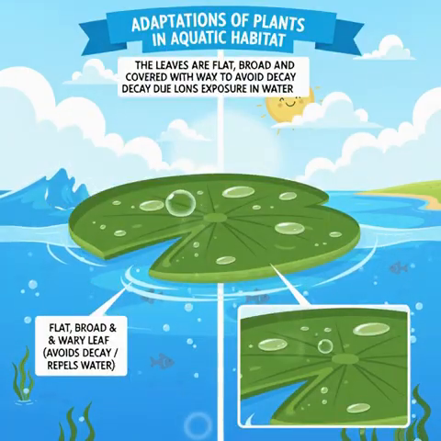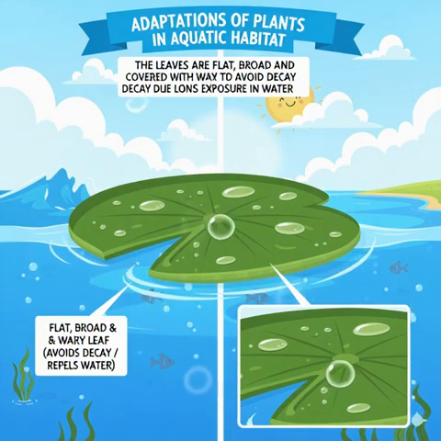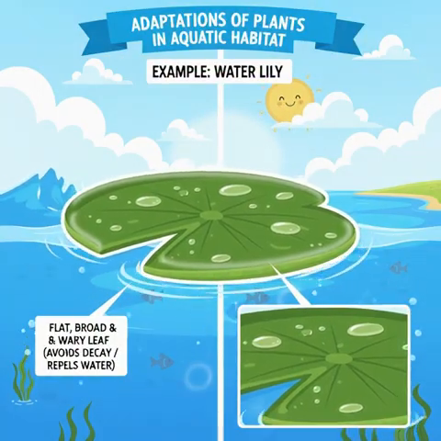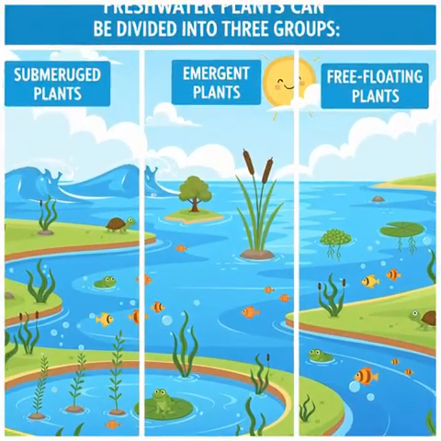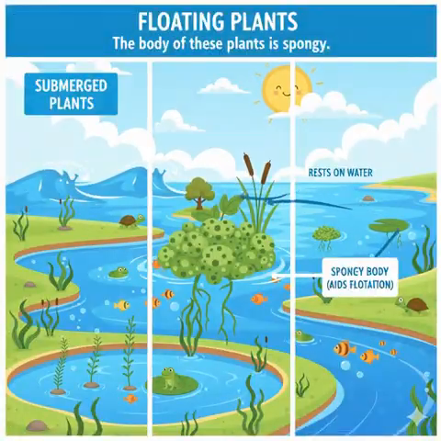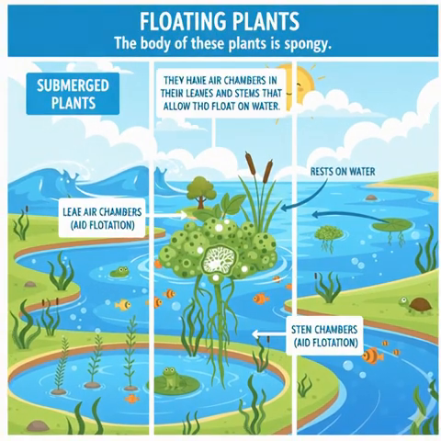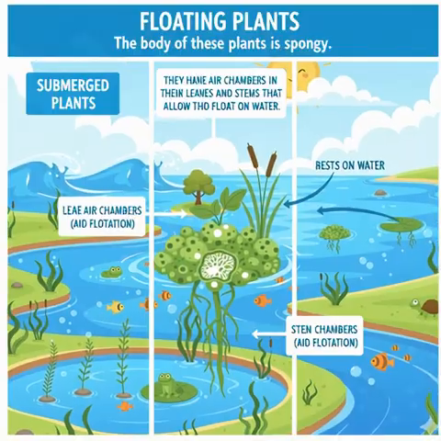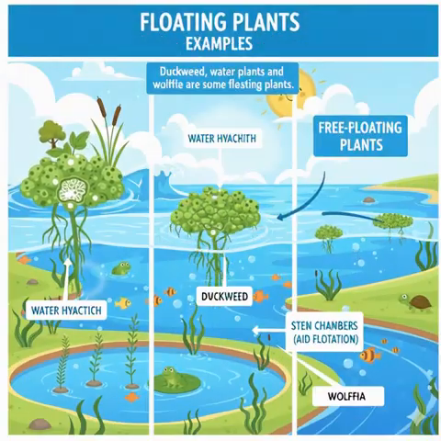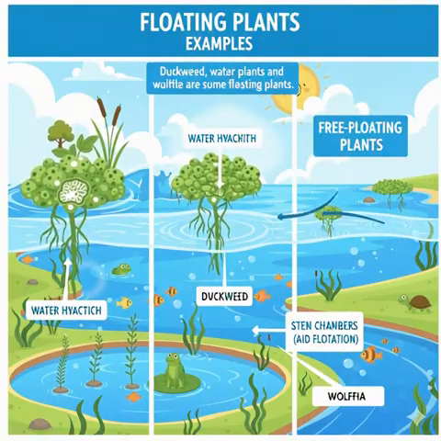The leaves are flat, broad and covered with wax to avoid decay due to long exposure in water. Example: water lily. Freshwater plants can be divided into three groups. Floating plants. The body of these plants is spongy. They have air chambers in their leaves and stems that allow them to float on water. Duckweed, water hyacinth and wolffia are some floating plants.